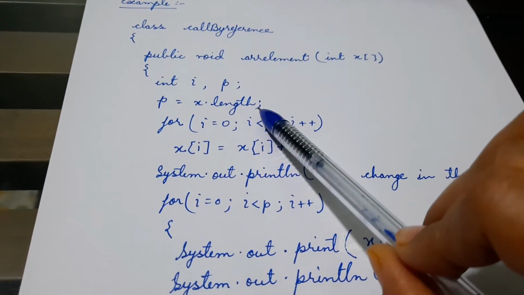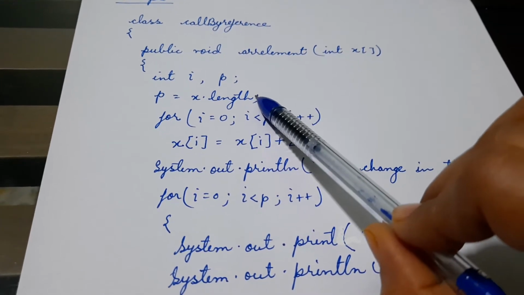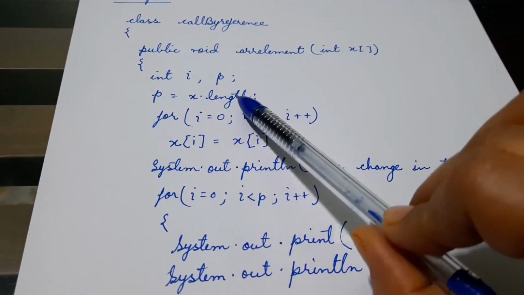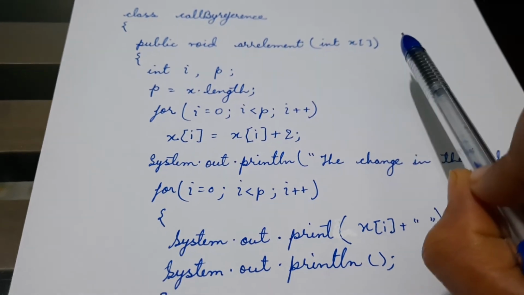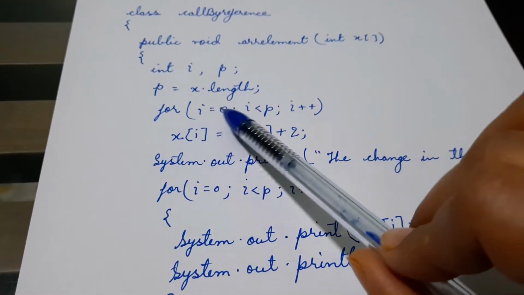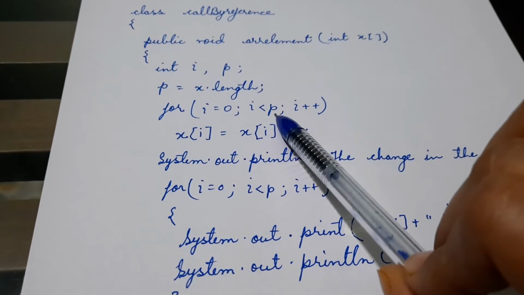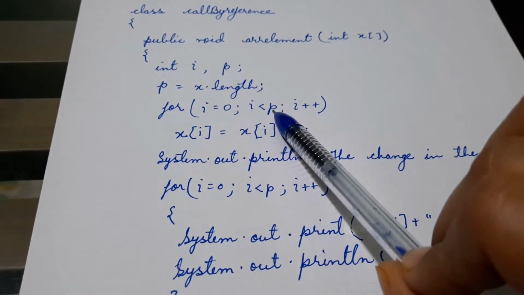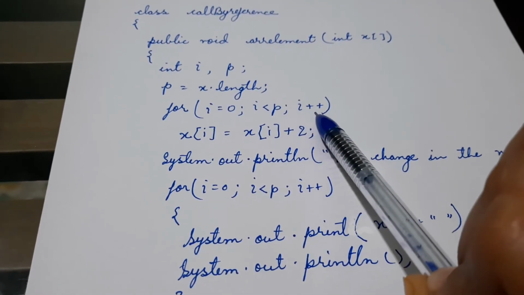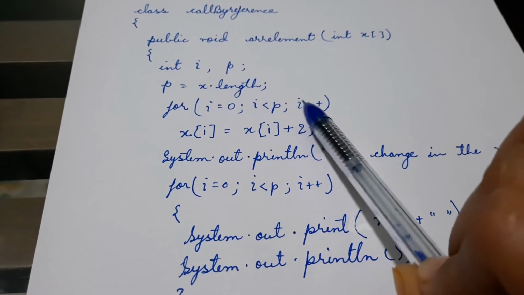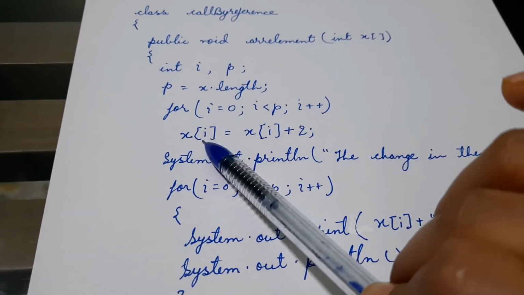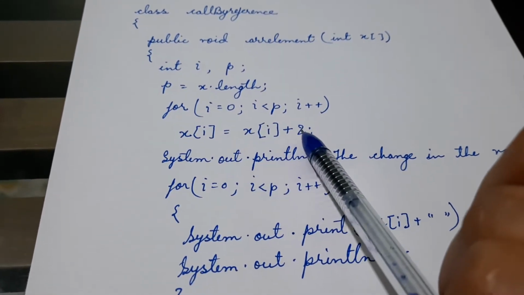Again a point to revise: length will not have parentheses, as length with parentheses is used for strings. So for i equals 0, i is less than p, where p is holding the length of the array, i plus plus. Now here we see x[i] equals x[i] plus 2.